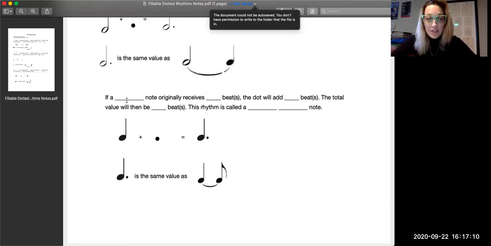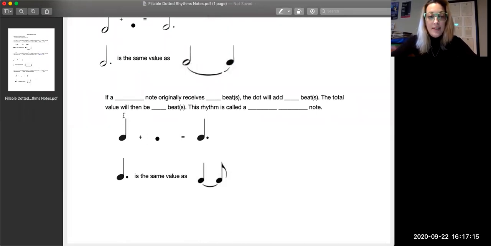For the last situation here, we're looking at this plus this equals this. So we're saying if this type of note, which has a filled-in, solid note head and has a stem, we said that was a quarter note. And we said usually a quarter note is going to receive 1 beat. So if the dot is going to add half of the original value, and the original value is 1, we're going to divide 1 in half. That means the dot is going to get half of a beat in this situation.